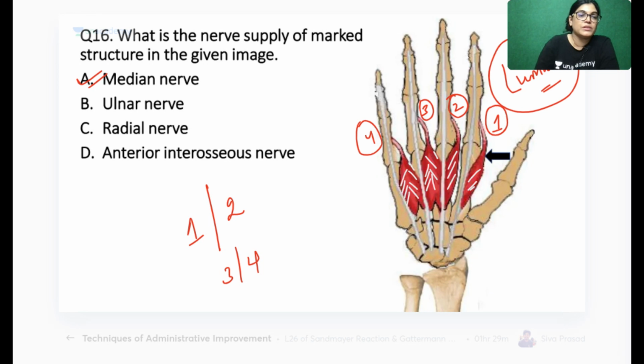So what is the nerve supply of first and second? Median nerve. So median nerve is the correct answer. If the question was about third and fourth, then it would be ulnar nerve. So here, these are the first and second lumbricals, so the answer is median nerve.